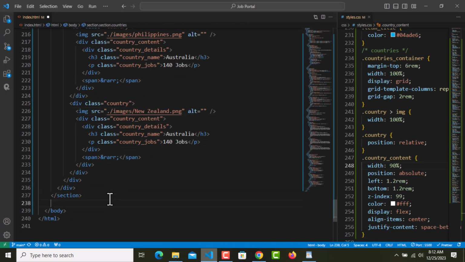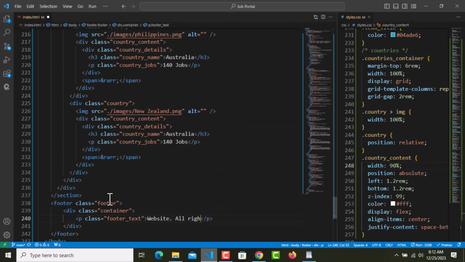So I'm gonna have footer with the class name of footer, and inside that we need dot container, and inside that we need a paragraph with the class name of footer underscore text, and it should be website dot all rights reserved 2024. And now let's go ahead and style this.